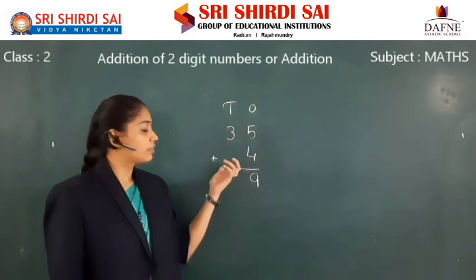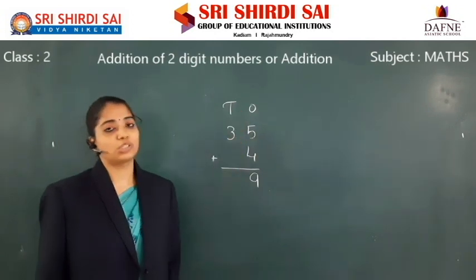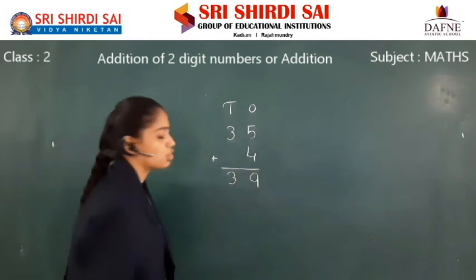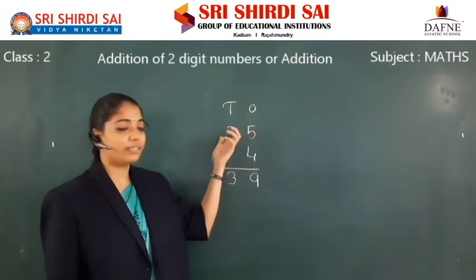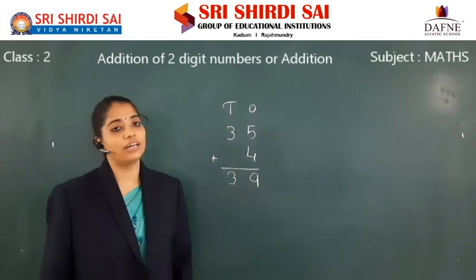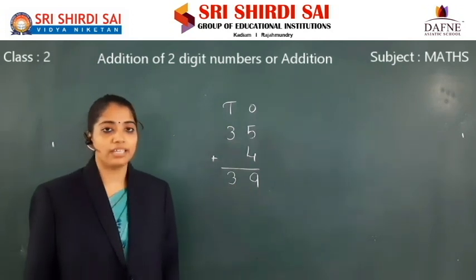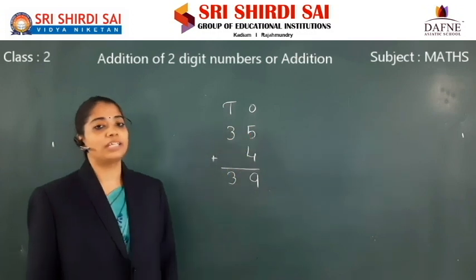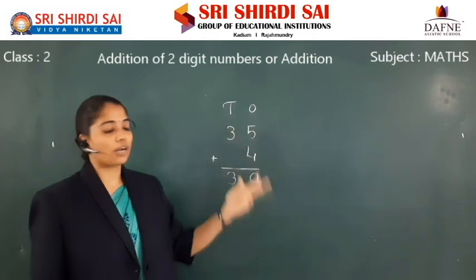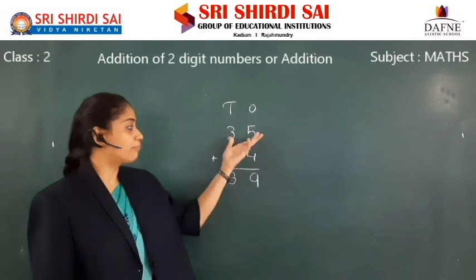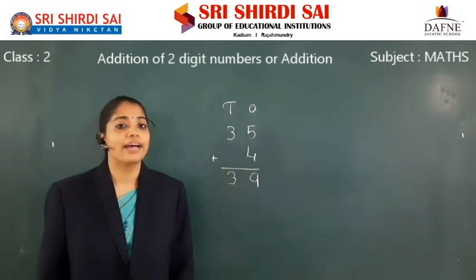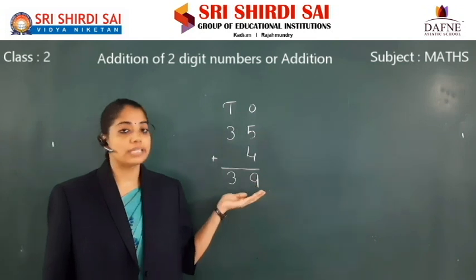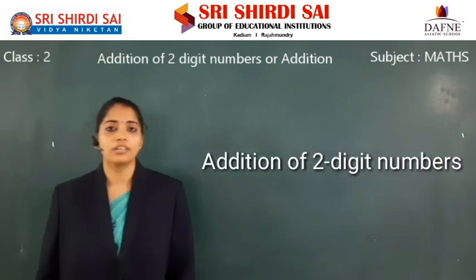Now, is there any number to add in the tens column? No. So write the same number in the tens column. What is the number here? 3. So write 3 in the total column. Understood, my dear children? In this way, we have to do two digit and one digit addition. These two numbers are called addends. The numbers added in the addition are called addends. And the answer is called sum or total.